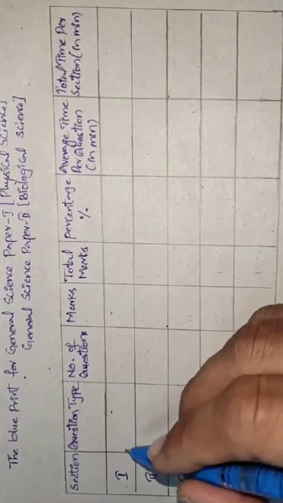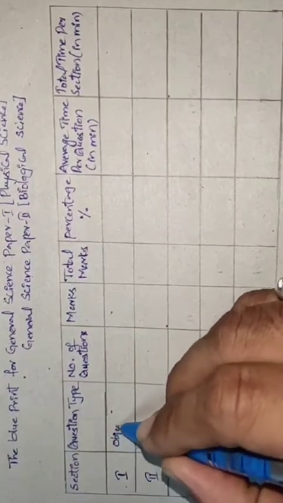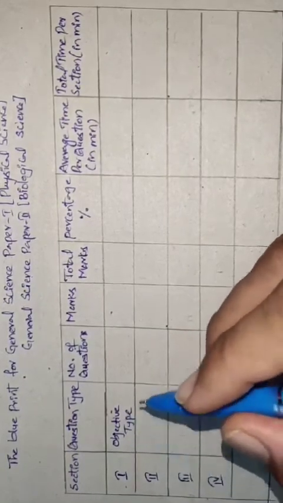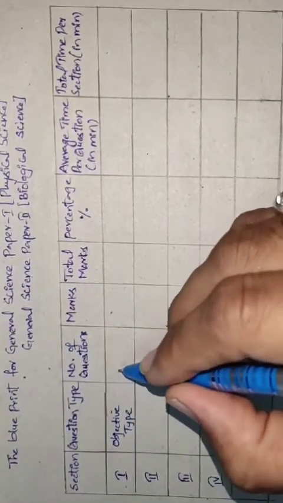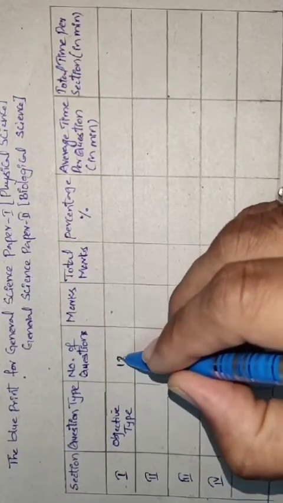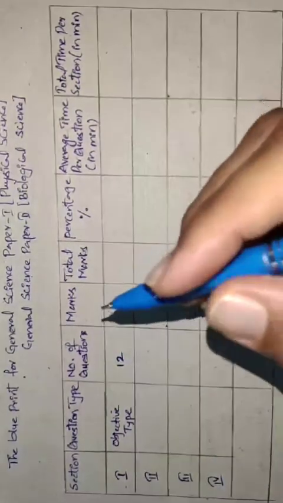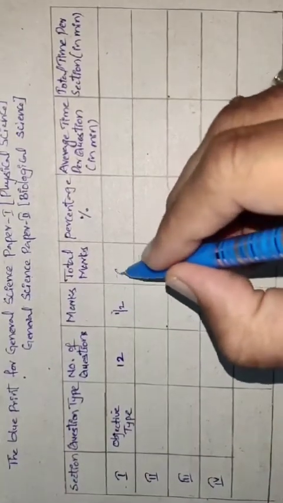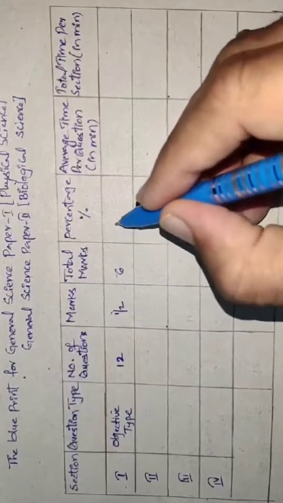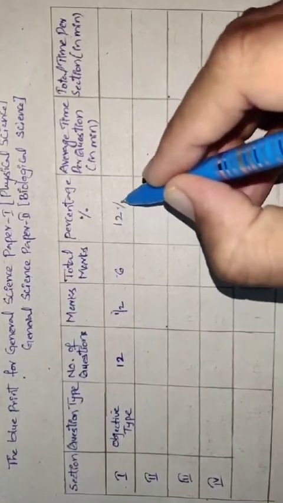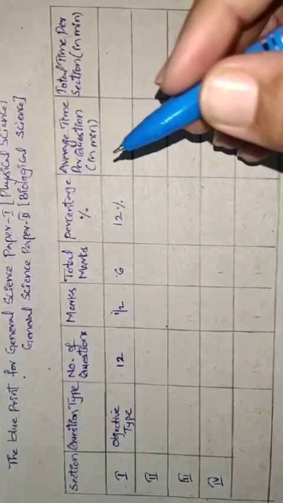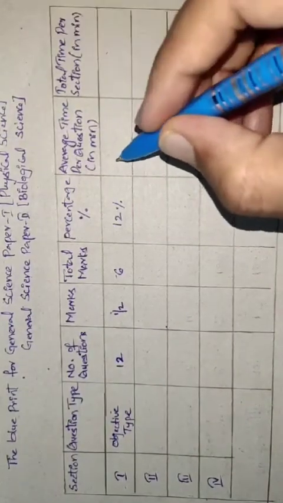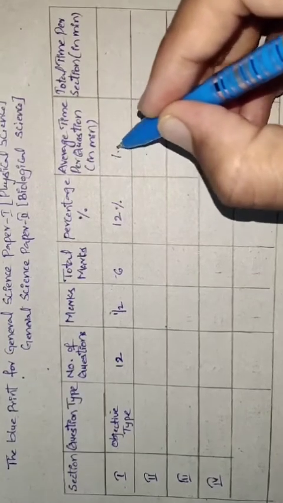In section 1 the question type is objective type. The number of questions you can see in that section is 12, and each question carries half a mark and the total marks is 6. If you calculate the percentage, the percentage of this section is 12%, and the average time per question to complete is 1.5 minutes.